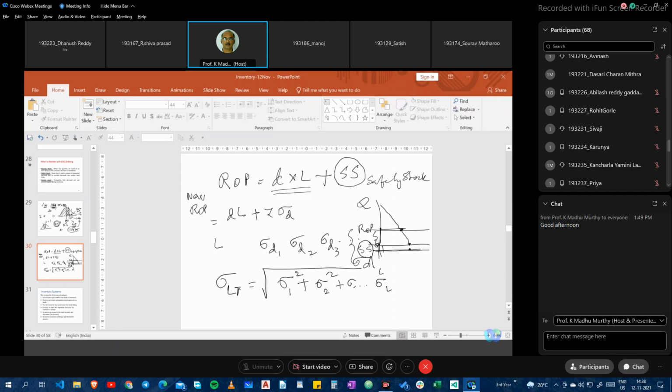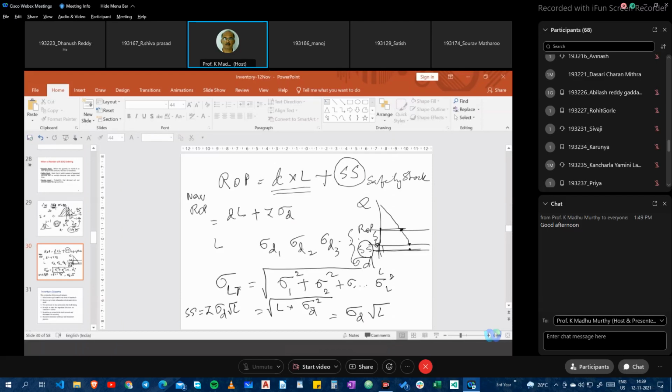If all the sigmas are very much the same, this finally becomes the daily demand sigma times the square root of my lead time. Then my safety stock turns out to be Z times sigma D multiplied by the square root of lead time.